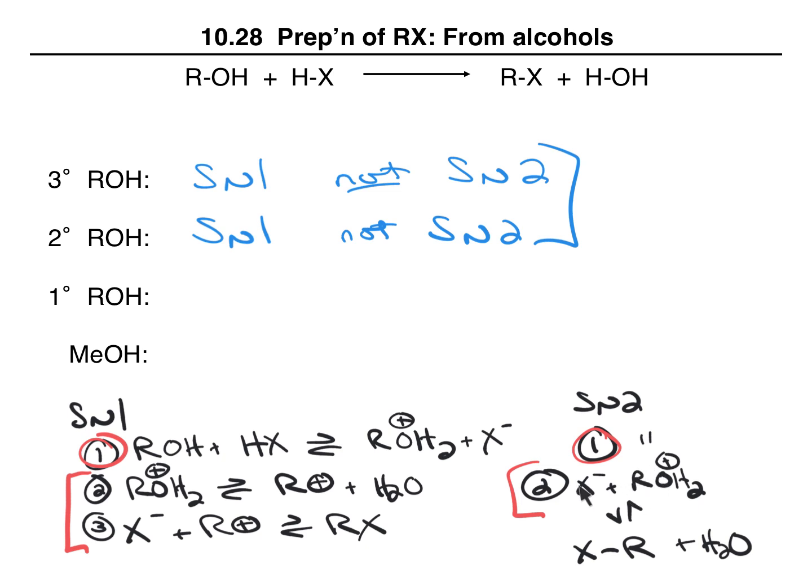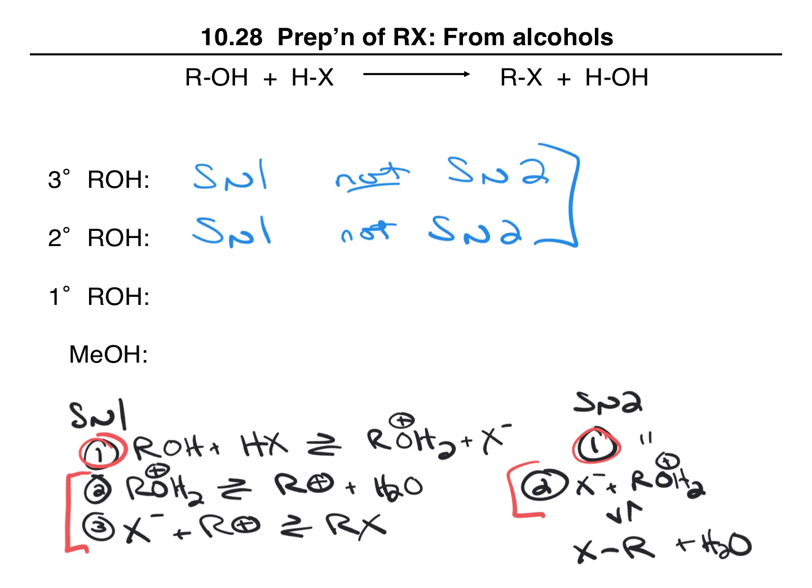So this nucleophile cannot reach the carbon that is connected to the oxygen, so it can't go through this in a concerted approach. It has to do this stepwise approach where we go through formation of the carbocation.